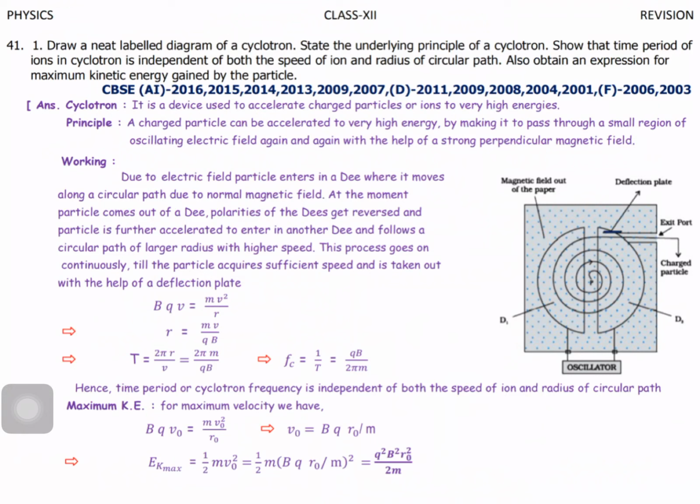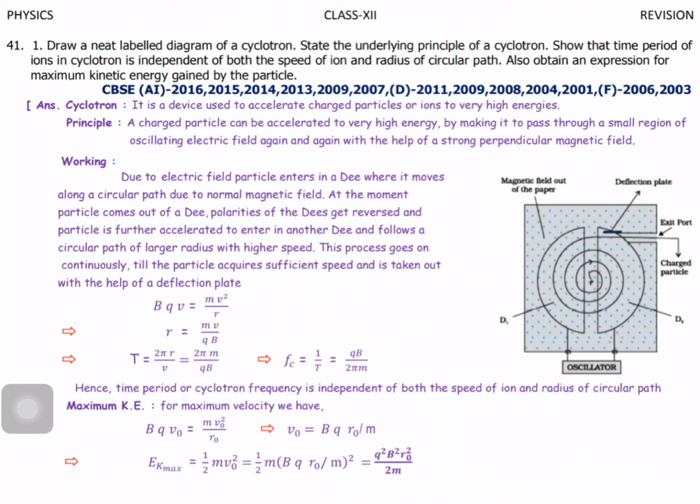What is the use of the high frequency oscillator? It is used to change the polarity. Am I right? Now, what happens if you change the polarity? The charge will be attracted by any one of the D's, and it will move in the magnetic field. I told you, a charged particle moving in a magnetic field experiences a force, so the charged particle moves in a semicircular path in one D, and comes out from the D.